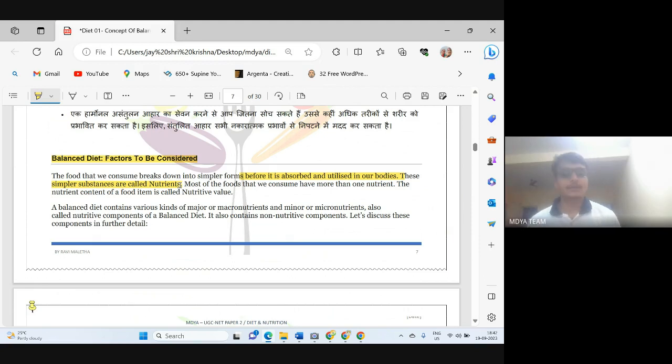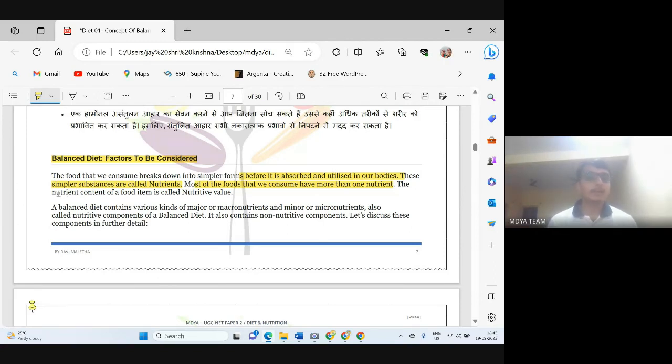We call this simpler form nutrients. Have you done the digestive system in anatomy? Yes, sir. Okay, so I think all of you are quite aware of these nutrients. Most foods that we consume have more than one nutrient. In carbohydrate, we generally give the example of potato. Potato has starch, but along with carbohydrate, there are also many other nutrients. It is possible that one nutrient is present in a large amount and another in a very small amount. But most of the time, every food item contains more than one nutrient.